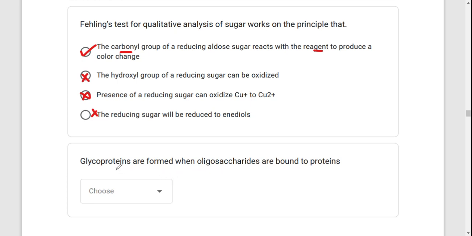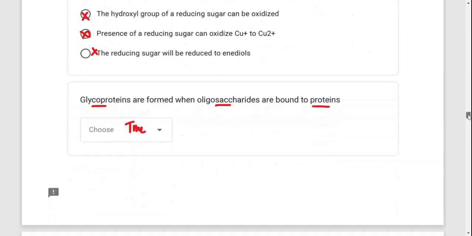So we need to understand the difference between glycoprotein and proteoglycan. From the word glycoprotein, of course, this statement is actually true. It's formed between oligosaccharide and the protein. But if it was proteoglycan, proteoglycan is also having a protein and a carbohydrate. But the specific carbohydrate that you are going to have is a glycosaminoglycan. But here the specific carbohydrate you have in a glycoprotein is oligosaccharide, sorry.